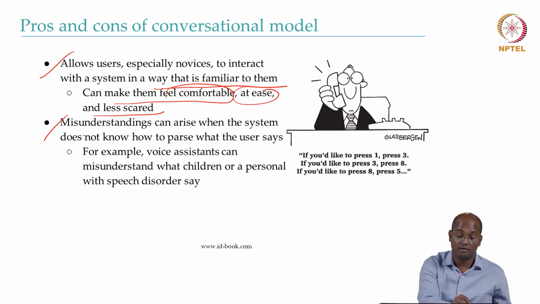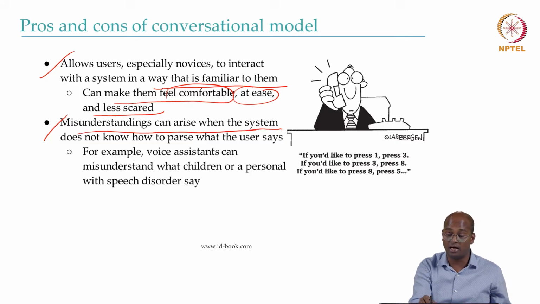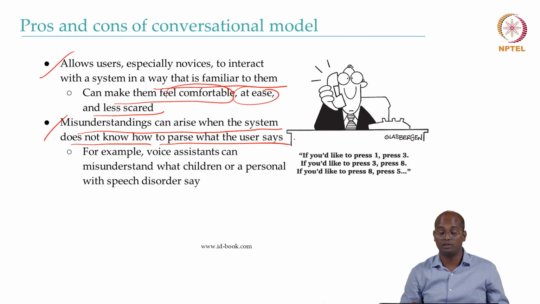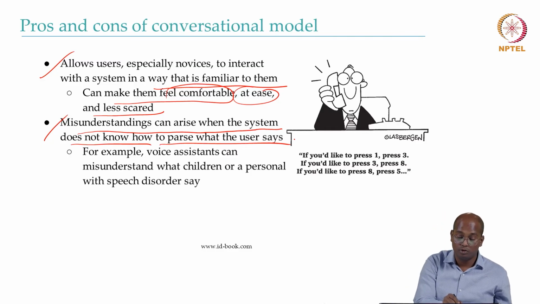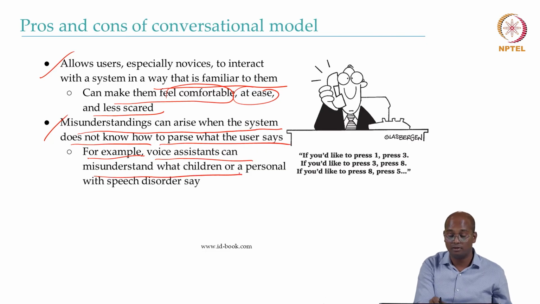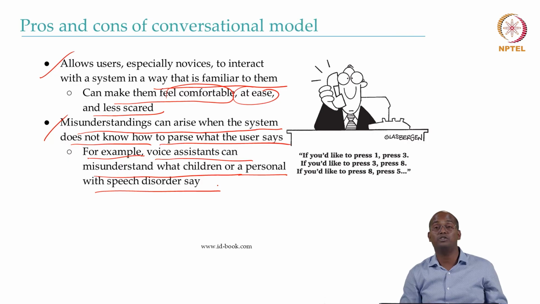On the other hand, misunderstanding can arise when the system doesn't know how to parse what the user says, especially when the user starts speaking in natural language, and probably in a language other than English, or in some other dialects. I think it's very hard for the system to understand. In chatbots as well, for example, when people start using a language other than English, the system is not able to understand you. So in those cases it fails. Like in this example, a voice assistant can misunderstand what children or a person with a speech disorder say.